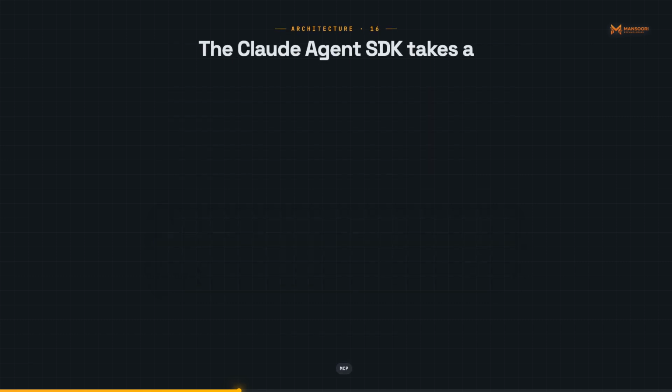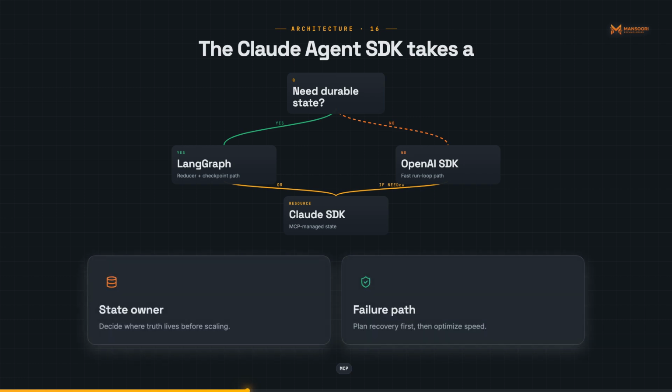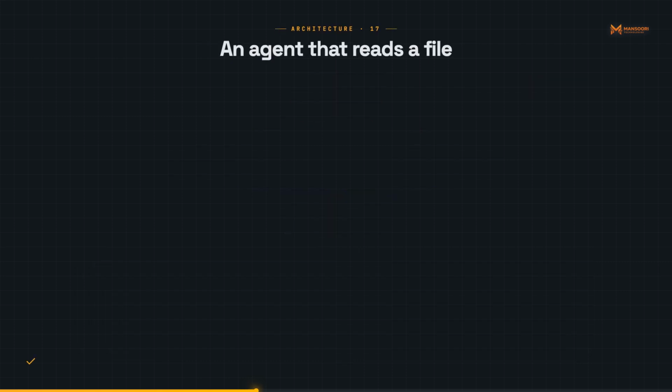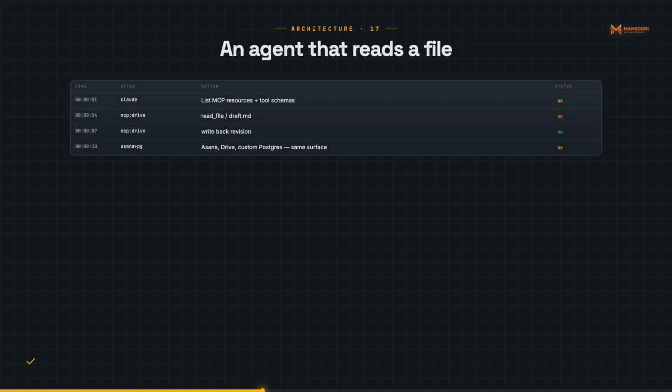The Claude Agent SDK takes a different approach. State lives in MCP servers, external tool servers that Claude calls via the Model Context Protocol. This means state is not just ephemeral context or a checkpoint blob. It is a live, addressable resource on an external server. An agent that reads a file, processes it, and writes back is naturally stateful because the file server maintains state between calls. The SDK is currently Anthropic model native.